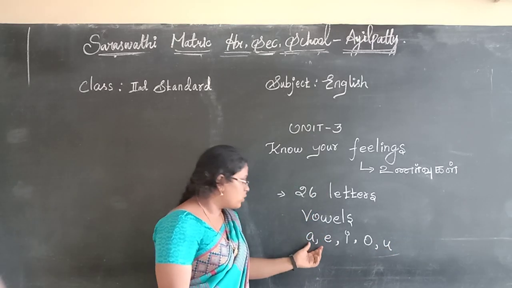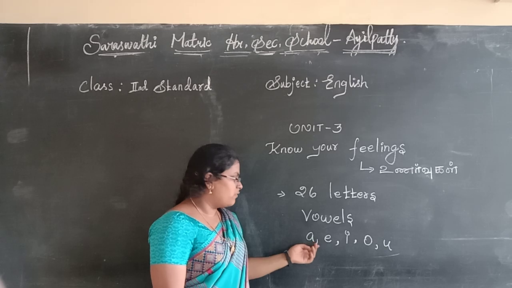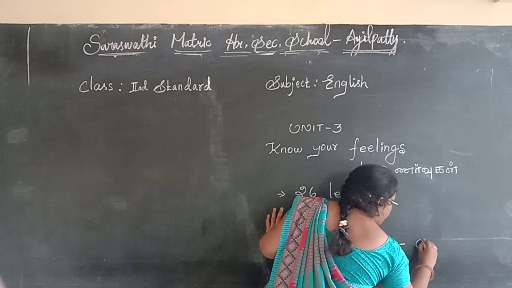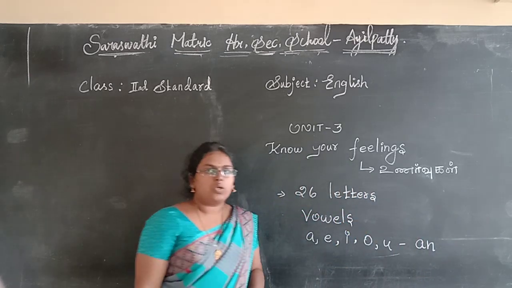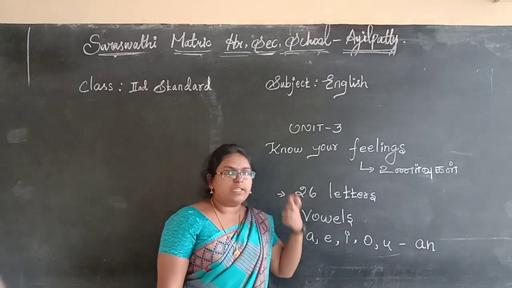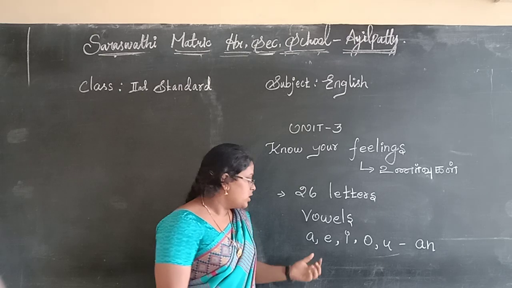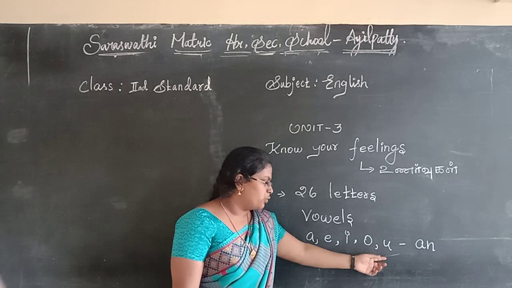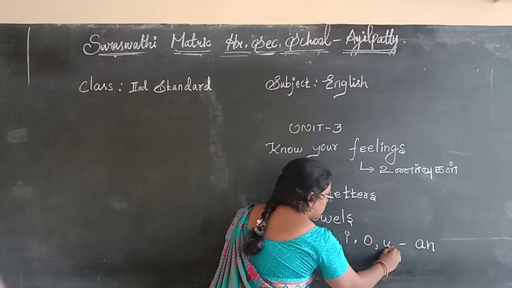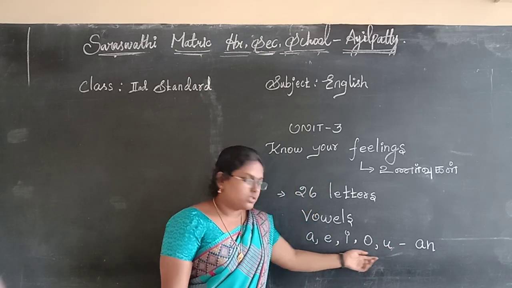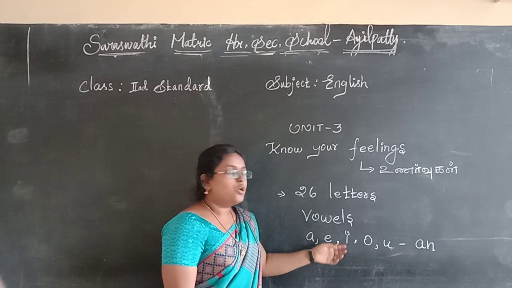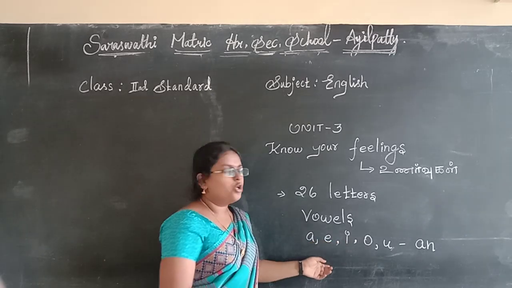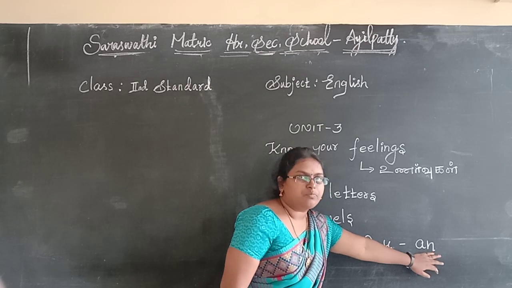Okay, students, if any word starts with the letter A, E, I, O, U, these are called vowels. Before any word starting with these letters, you have to add an.